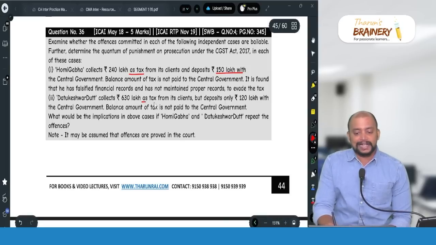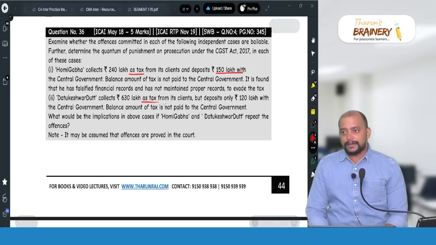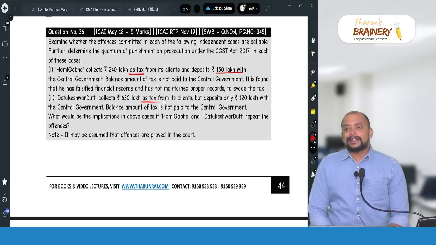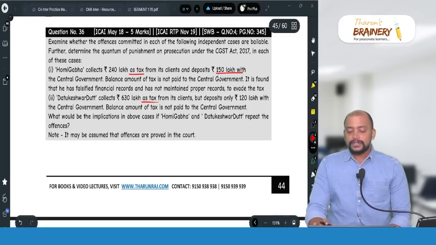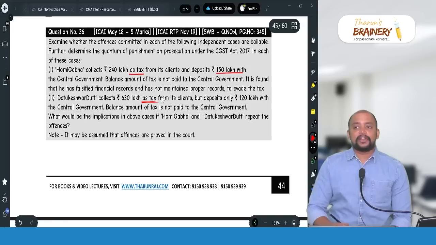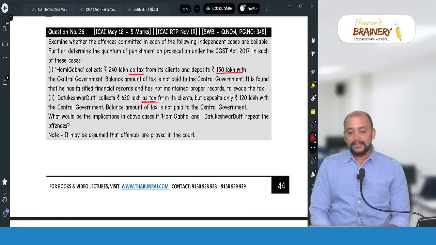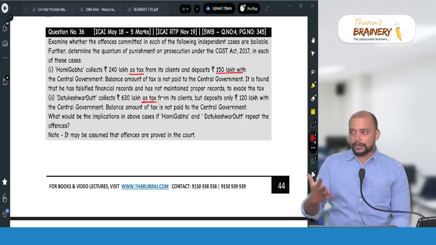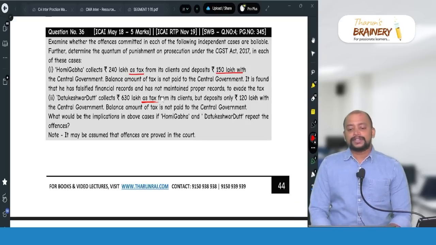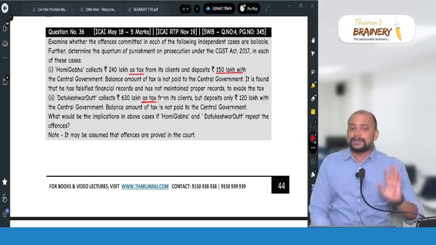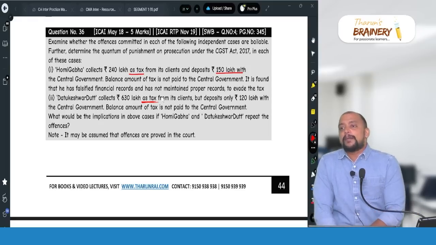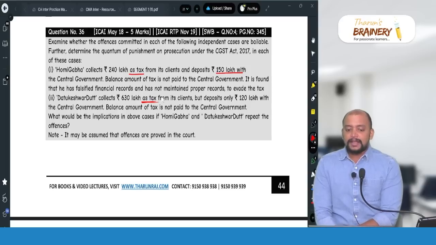Again it is amount collected as tax. 630 minus 120, 510. So therefore amount collected as tax but not paid. How much is that amount? 510 lakhs means it exceeds 5 crores. So when it exceeds 5 crores, in that case, what will be the penalty? Penalty will be there always, but imprisonment will be up to 5 years plus fine.